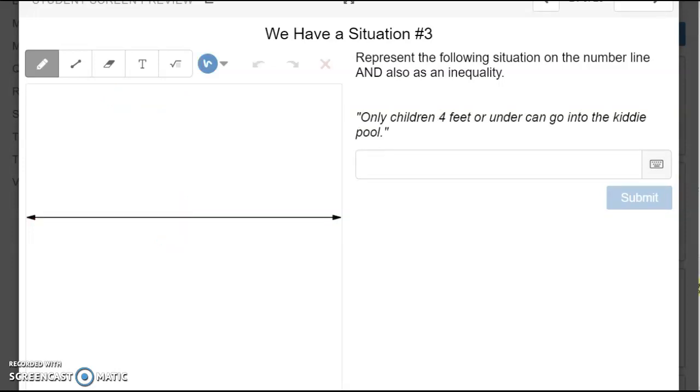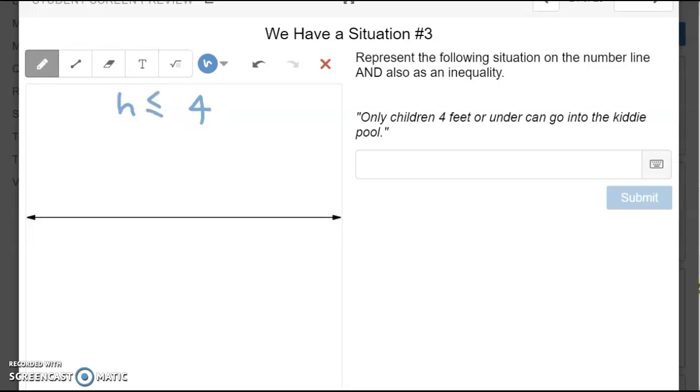Card 21, only children 4 feet or under can go into the kiddie pool. Okay, so the height of the child has to be 4 foot or under. That means it can be equal to 4 or it can be smaller than 4. So that means it's less than. So how do I combine less than and equal? That is going to be by putting it as less than or equal to.